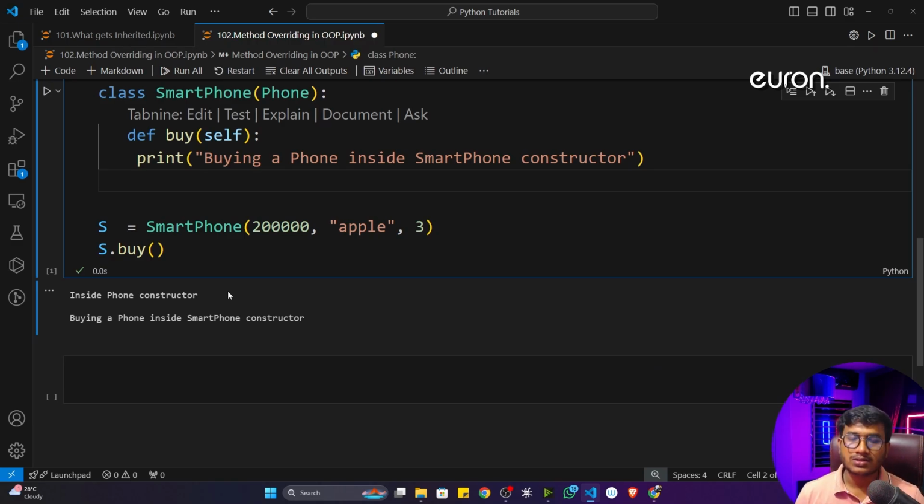So sometimes you will hear this particular name, so that's why I showed you what is method overriding. If you have this kind of situation, first of all your child class method will be executed, and if you don't have the method in the child class, your parent class method will be executed. Okay, this is the idea. So I hope you got it.